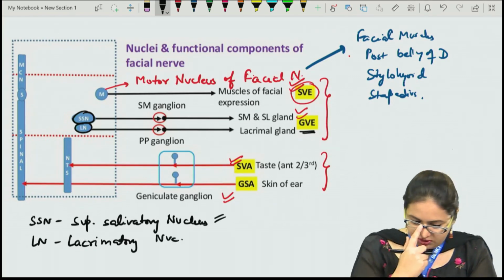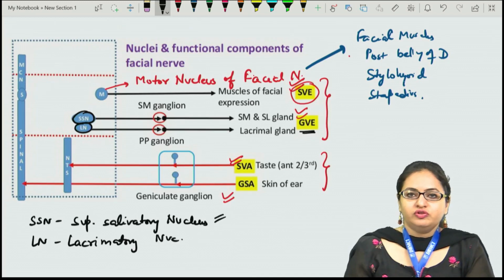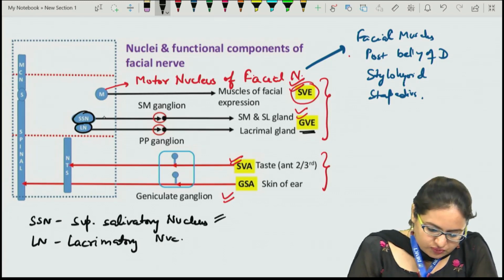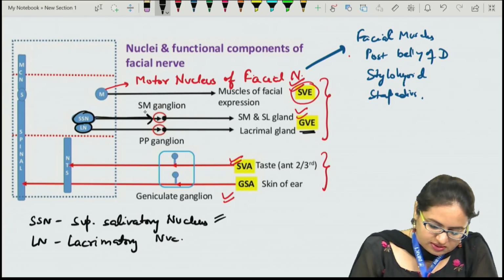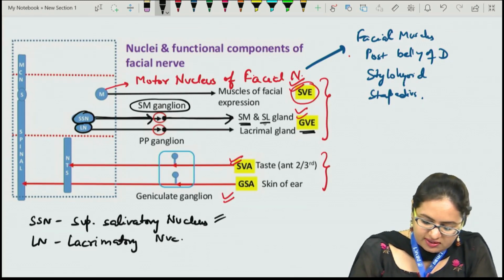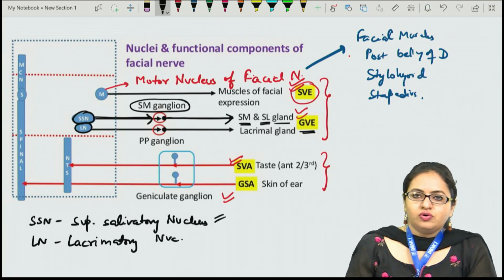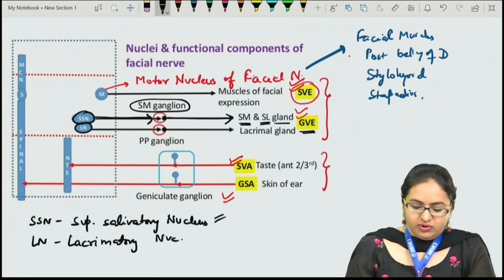The superior salivatory nucleus gives off the preganglionic parasympathetic or secretomotor fibers, which reach the submandibular ganglion. Then the postganglionic fibers reach the submandibular and the sublingual gland, therefore causing secretion of saliva.